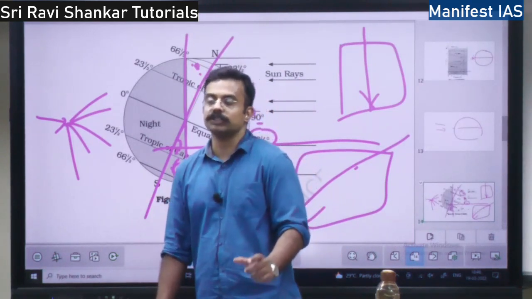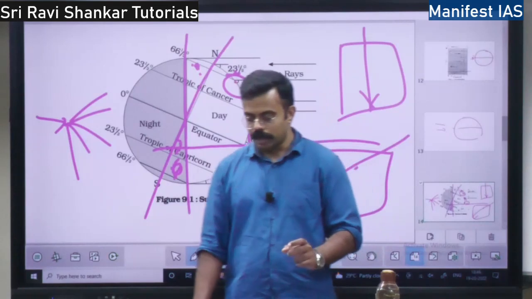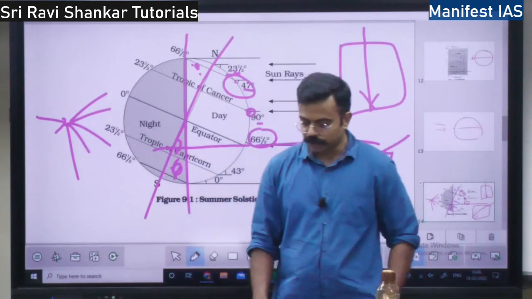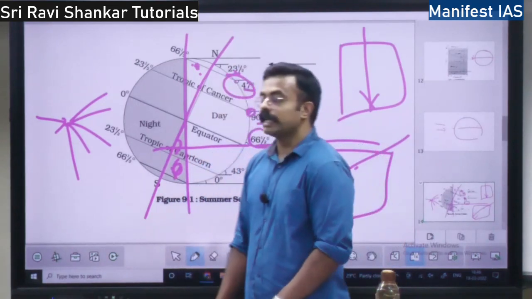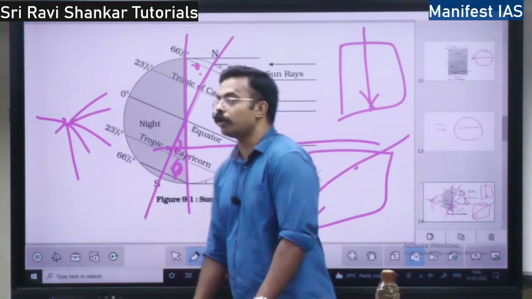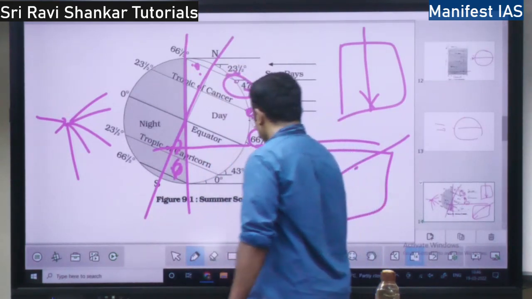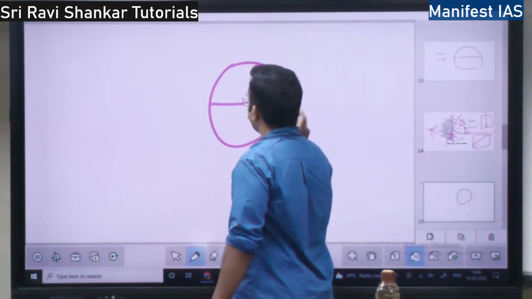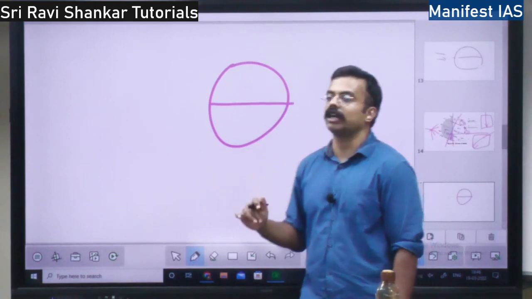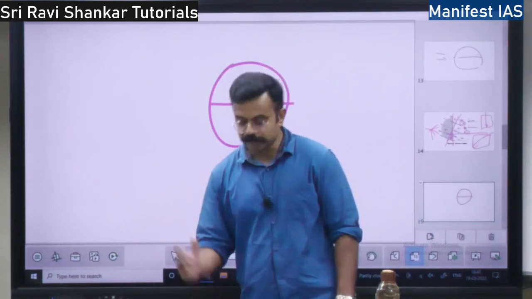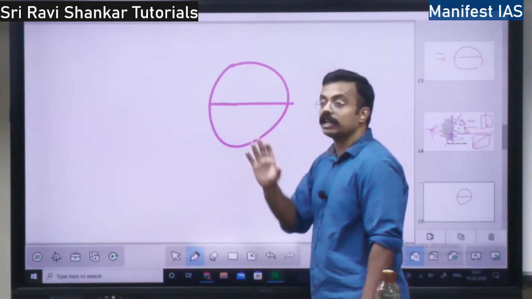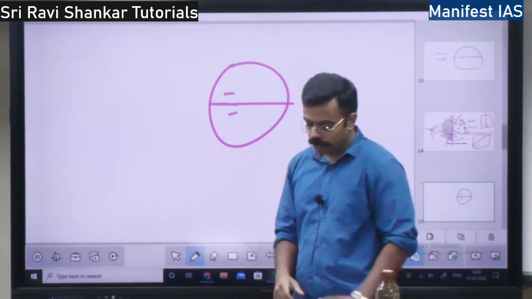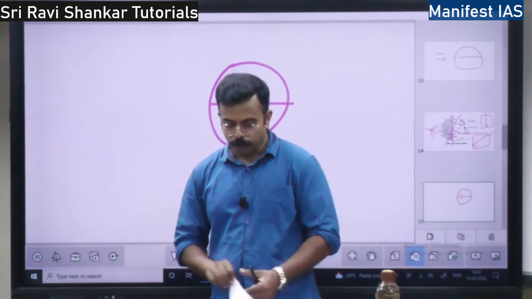In the tropical area, it is more, and in the polar area, the insolation is 70 watt per meter square. The insolation is less. So is the insolation more at the equator? Actually, it is more in the tropic region than at the equator, because in the equator region there will be a lot of clouds. So the insolation will be less, whereas in the tropic region, clouds won't be there. So the insolation is more, right?